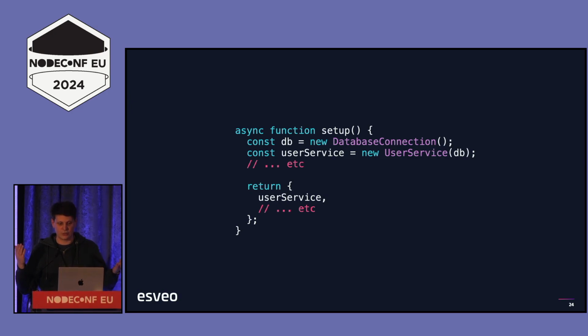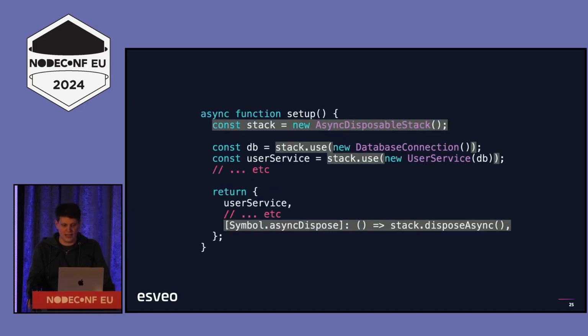This has some problems. We are creating resources, and we are not managing them. We can do that, though, with the async disposable stack. In this case, we create the stack, we use the resources, and we attach a dispose method to the object that we return. And in this situation now, when the caller calls this setup function, they have the ability to dispose of all of the things that we have created inside this setup function.